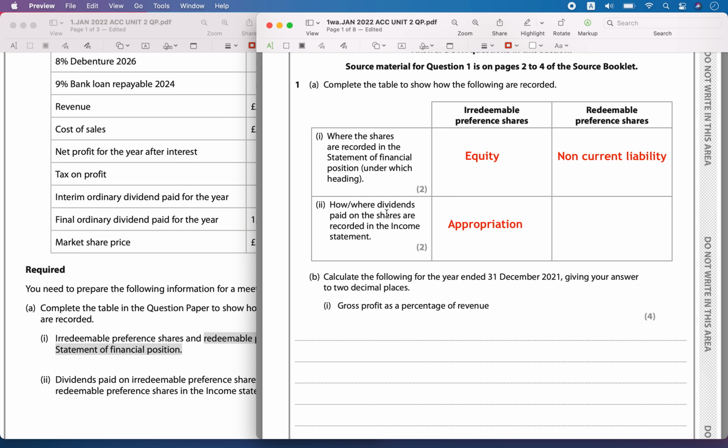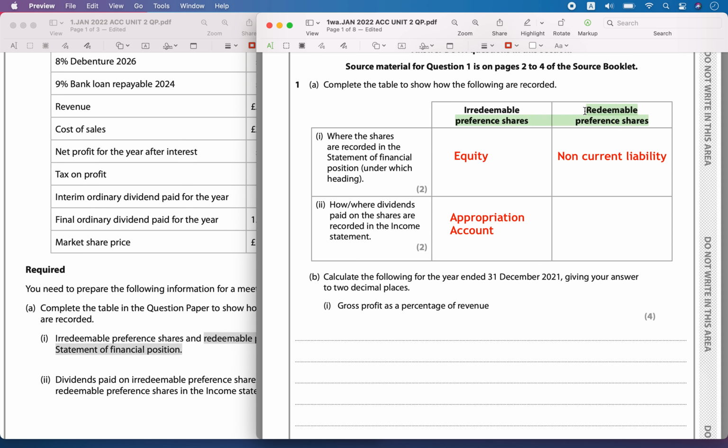To pay tax, you pay interest on dividends, right? So what are the dividends? Those are the dividends that are called appropriation. You can prepare an appropriation account, and there you place the dividends issued on the irredeemable preference shares and ordinary shares. So those dividends are recorded there.